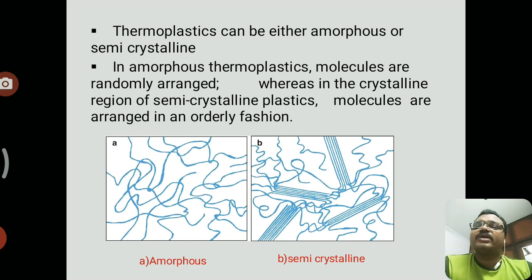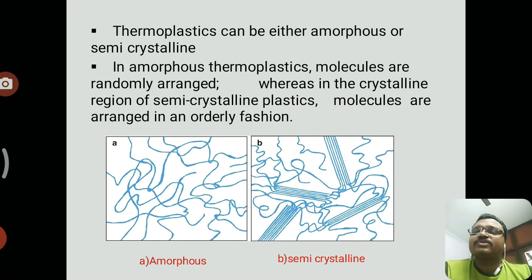These thermoplastics are either amorphous or semi-crystalline. What is amorphous or semi-crystalline? In the recrystallization temperature topic, we have seen different types of solids: amorphous solids, semi-crystalline solids, and crystalline solids. Amorphous or semi-crystalline structures are used in thermoplastics.